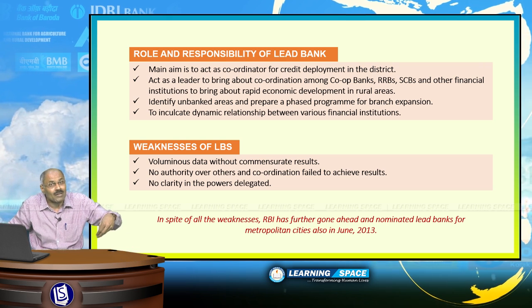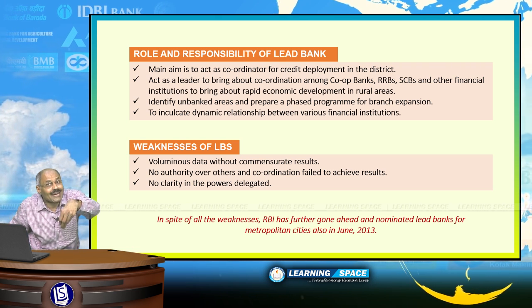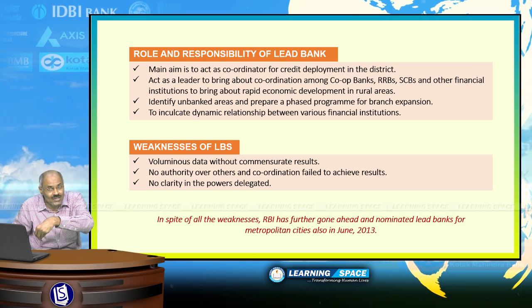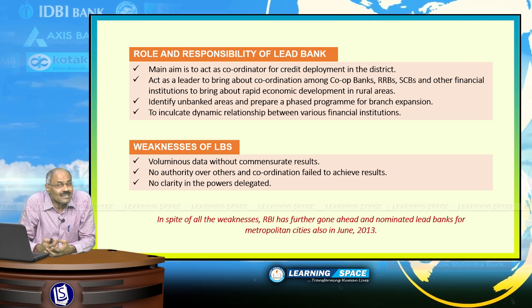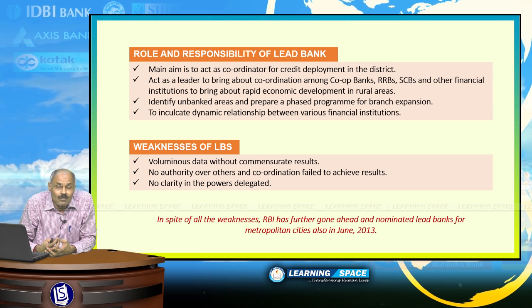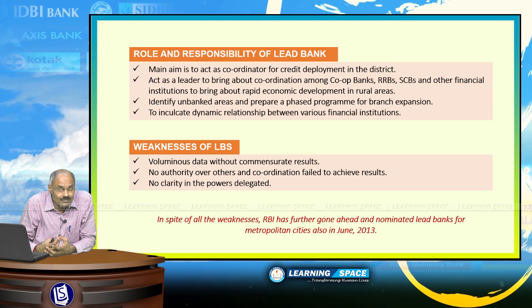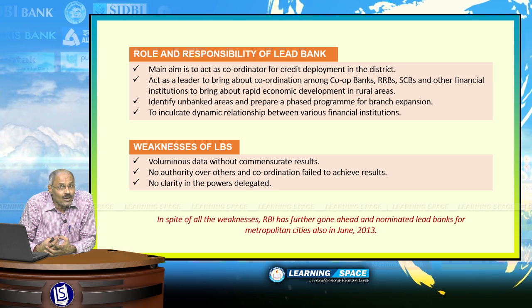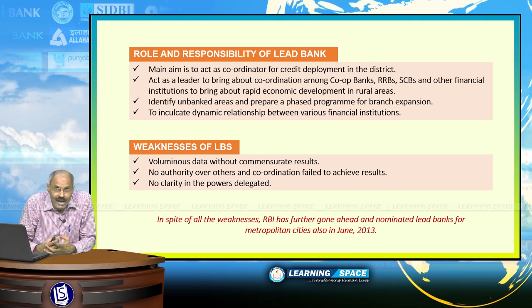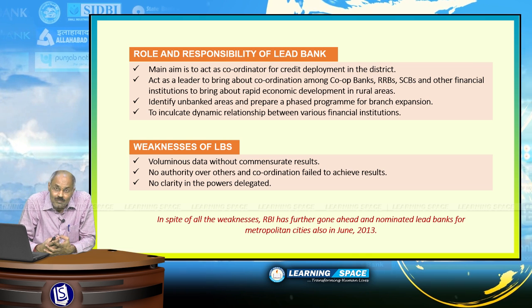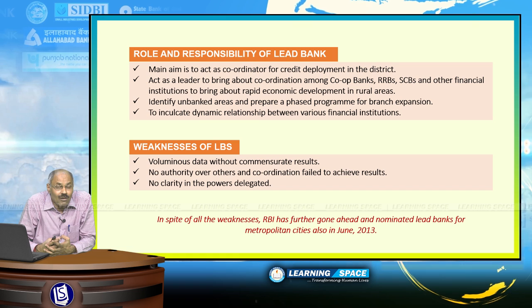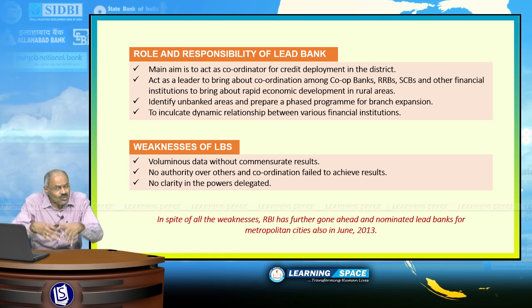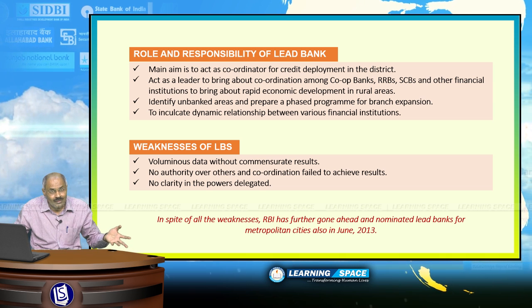And at the same time, it will identify unbanked areas and will prepare a phase-wise program for branch expansion. So these are the roles and responsibilities of this lead bank. But what are the weaknesses? Lead bank will compile this voluminous data, and it will prepare action plan for expansion of branches in rural areas, but it has got no power to implement it.